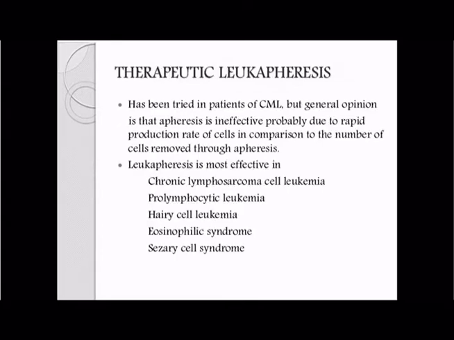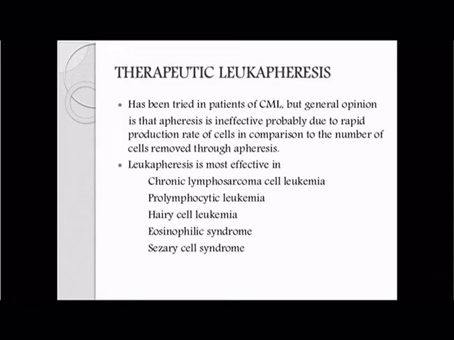Next we move on to therapeutic apheresis. Under therapeutic apheresis you have therapeutic leukapheresis and therapeutic plasma exchange. When apheresis is used to treat different diseases, it is called therapeutic apheresis. The objective is to remove cells, plasma or plasma constituents from the circulation and replace with normal plasma, crystalloids or colloids.